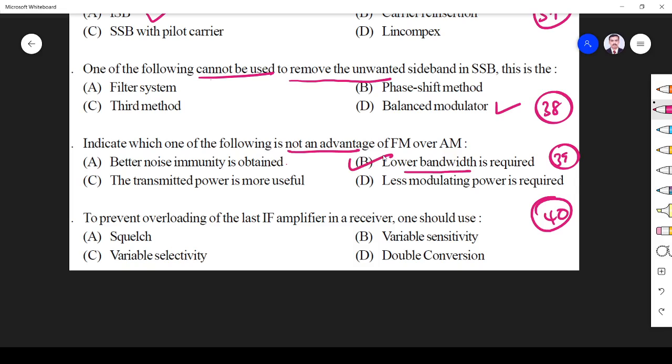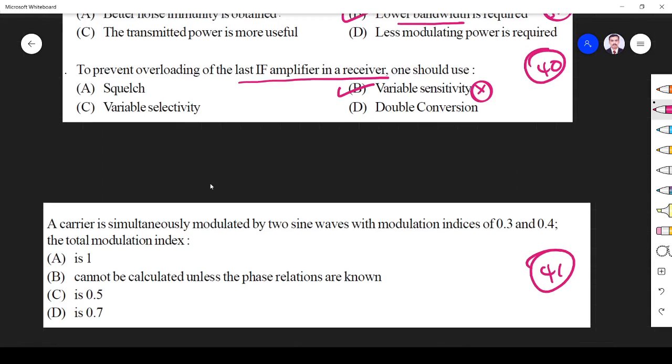FM requires more bandwidth compared to AM. So option B is the right answer. They ask not, so please read the question properly. To prevent overloading of the last IF amplifier in a receiver, one should use variable sensitivity. Very, very important point.